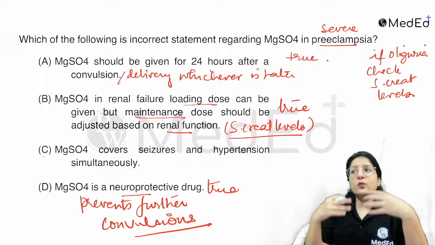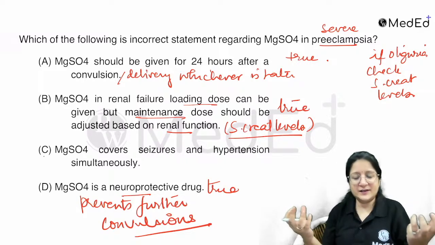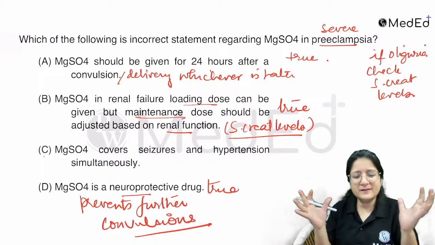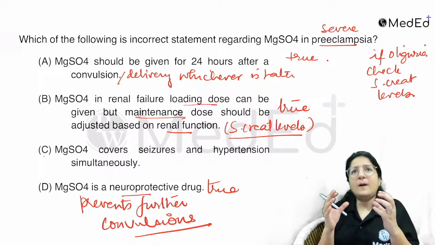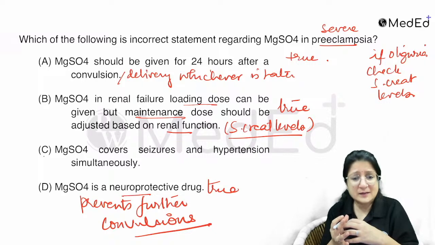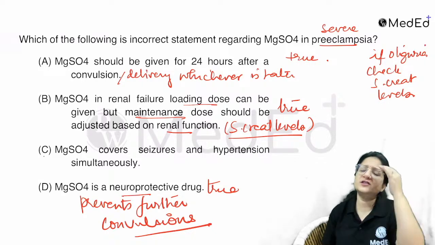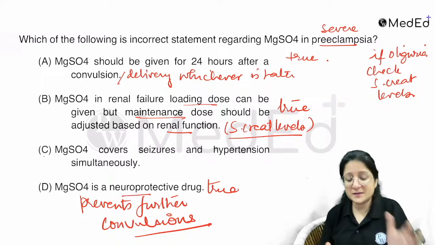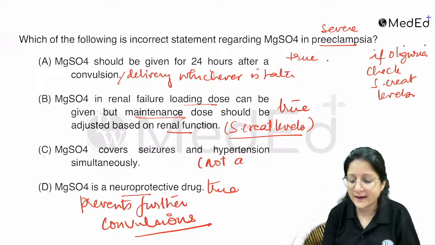Please remember, with magnesium sulfate there is some vasodilatation, that is some flushing also. Because of that vasodilatation, BP can also fall a little bit while giving the magnesium loading dose, but it is not used for that. Please remember, magnesium sulfate is not an antihypertensive.